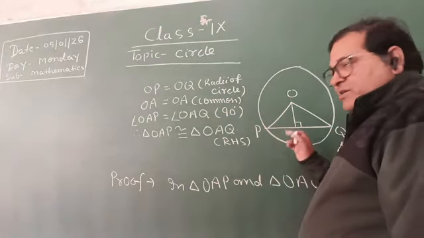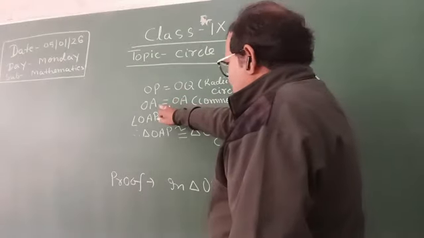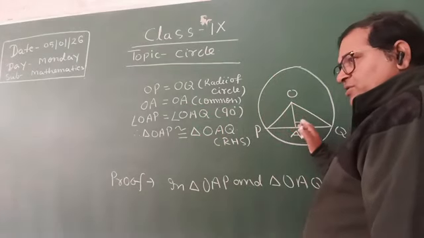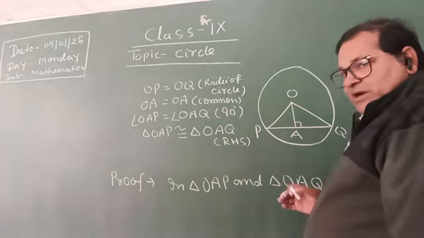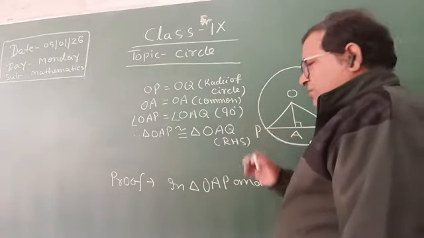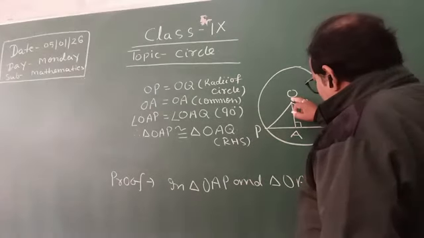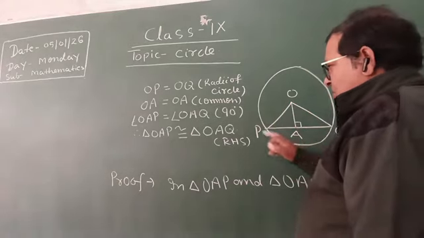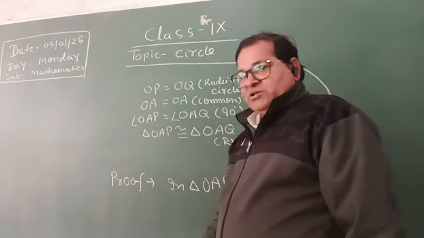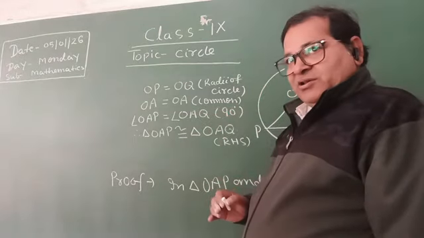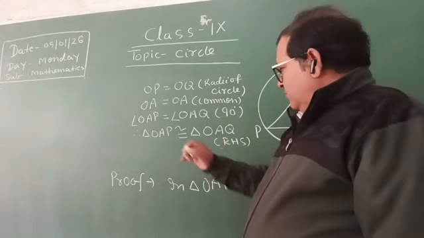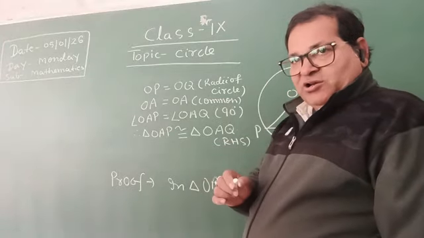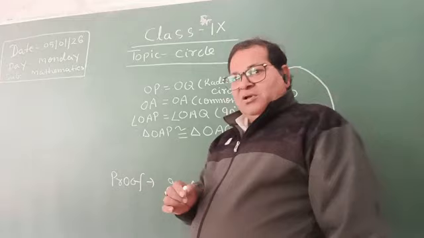And OA equal to OA, that is the common line in both triangles. And angle OAP and OAQ are equal because each angle is 90 degrees. So therefore, both triangles are congruent with the congruency of RHS.